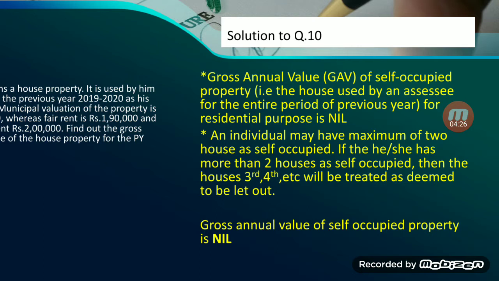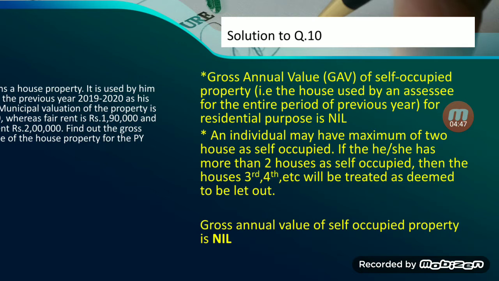The last line will be your answer. Though we are provided with MRV, FRV, standard rent, don't do anything with that, because we need not compute GAV for self-occupied house. It is always nil. Hence your answer will be gross annual value of house property is nil.